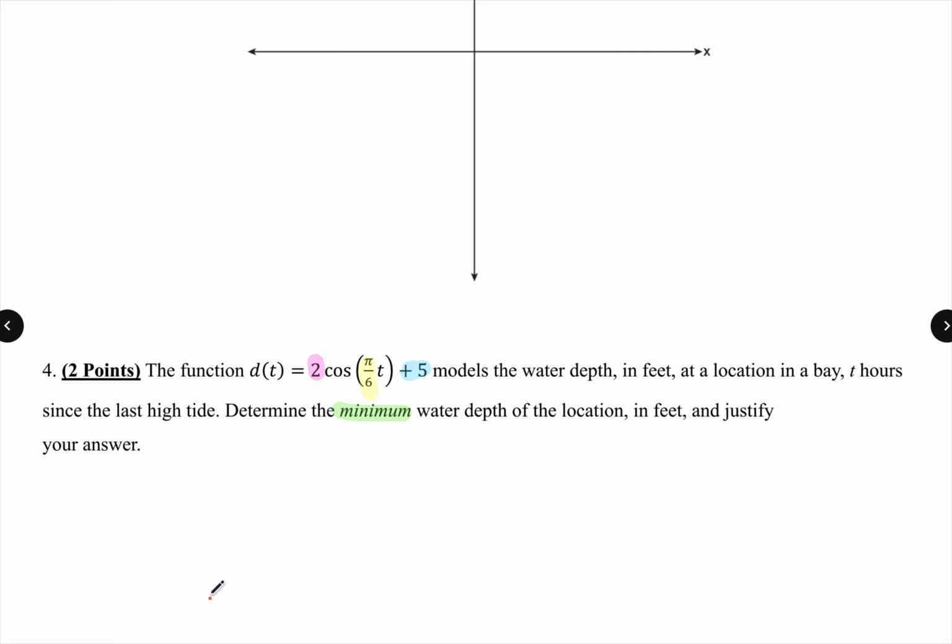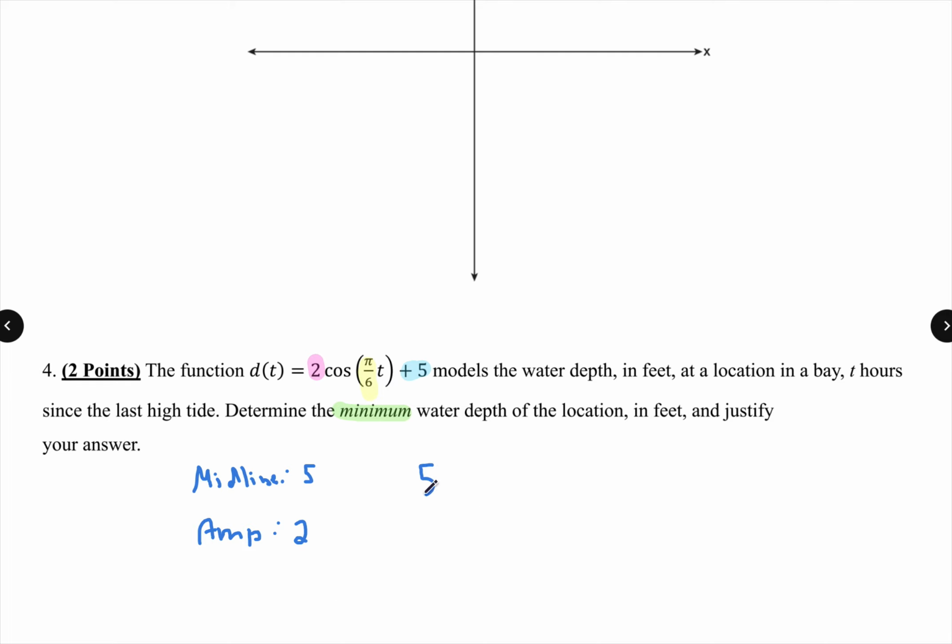I'm taking my midline, so I'm going to write that out. My midline is 5, and my amplitude is 2. In order to get my min and max, I take my midline and add 2 to get my max, subtract 2 to get my min.